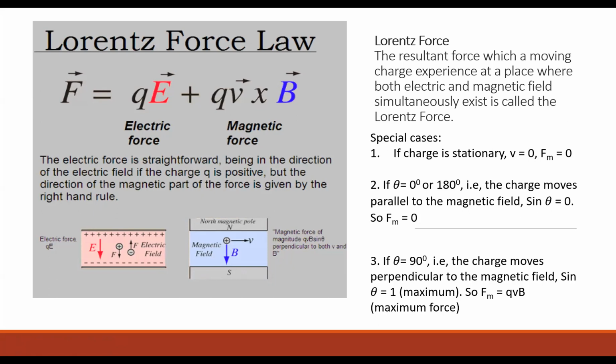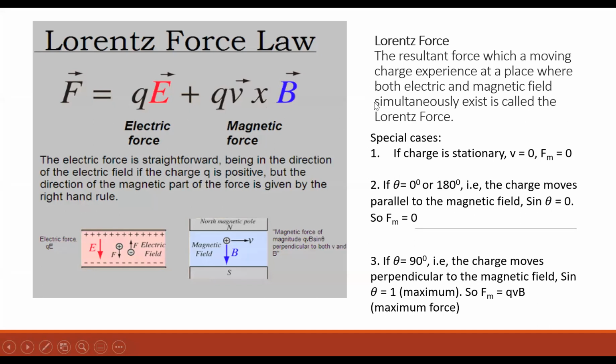And moving charge. Why did we tell it is a moving charge? Why did we specify that? Yes. If the charge is not moving, then there will be no magnetic force. And one more condition is that both electric and magnetic field should simultaneously exist. So it should exist at the same time.